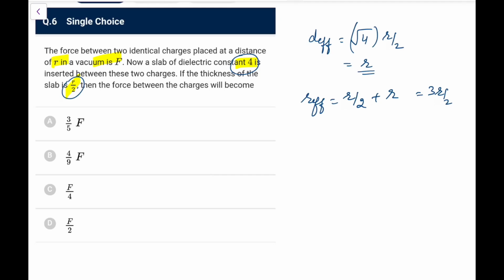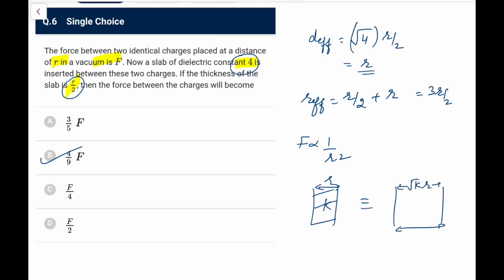So if the distance becomes 3r by 2, F is inversely proportional to r square, so the force will become 4 by 9 F. You can directly go for this. We have discussed this question in some previous test also. Just remember, a distance r in a dielectric of constant k is equivalent to a distance of root k times r in vacuum. So this is the equality. Using that expression you can directly go.